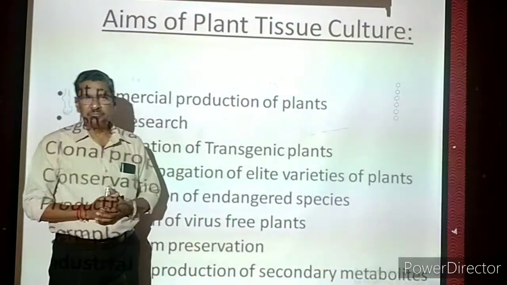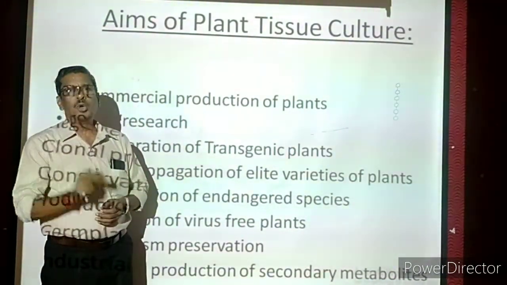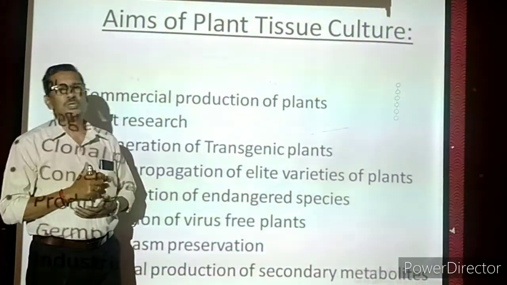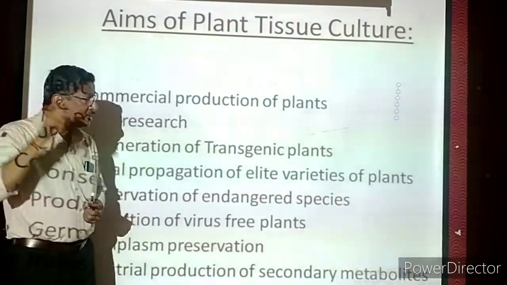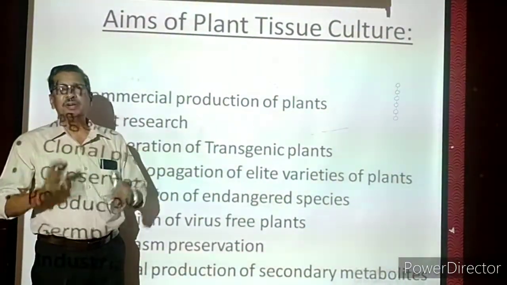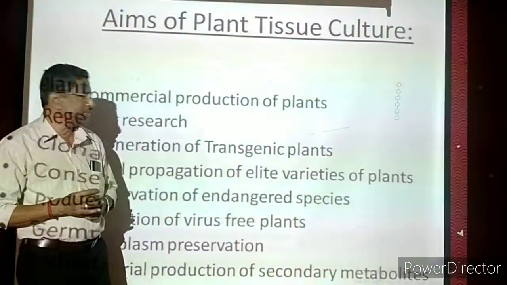A plant is there, it is having a lot of cells. Inside each cell, one nucleus is there. In the nucleus, a fixed number of chromosomes will be there. Inside the chromosomes, genes are there. Now the genes are only governing the characters of the plant. So normally we are studying about genetics.